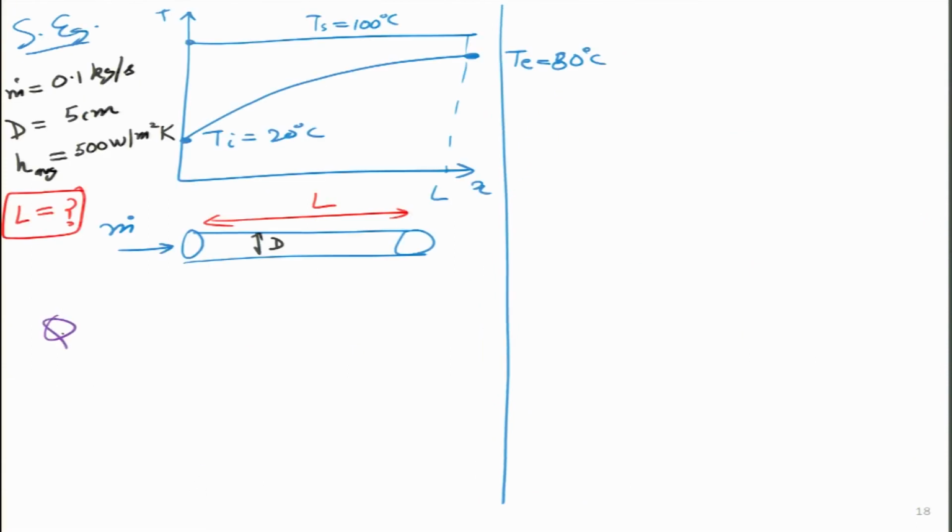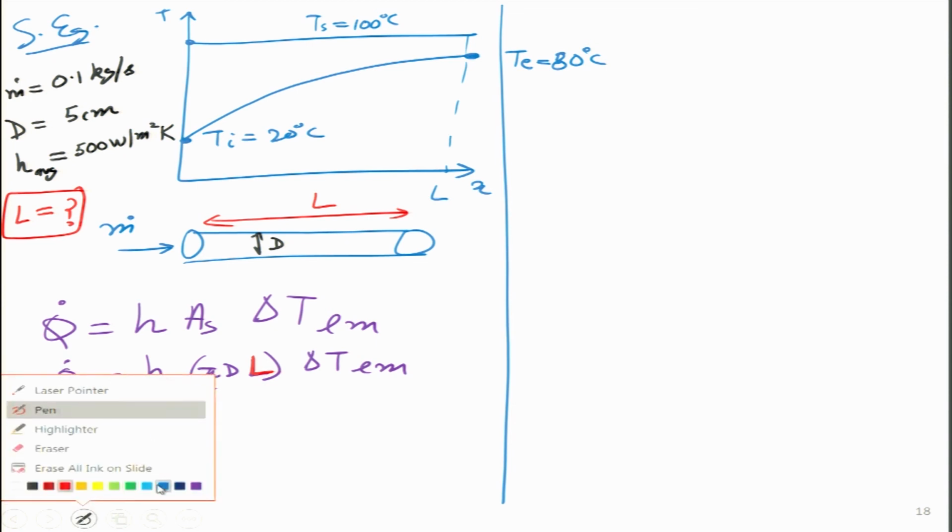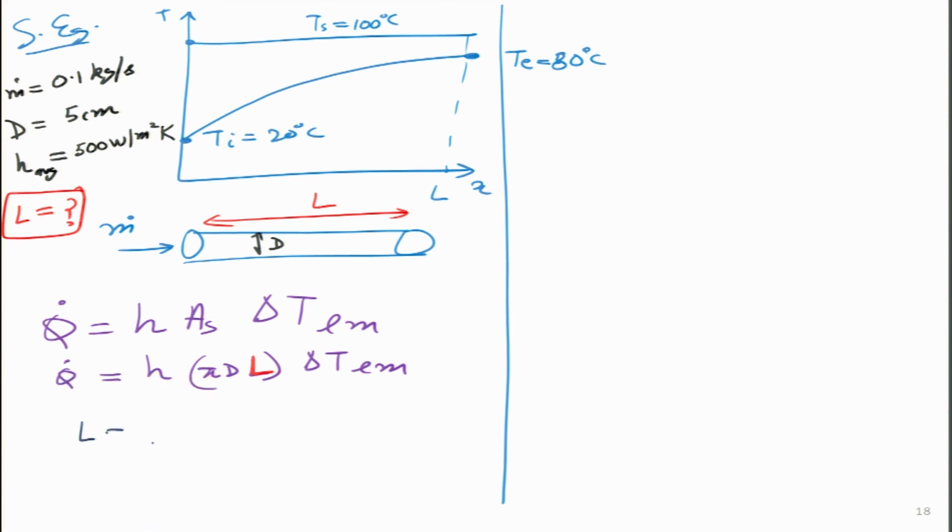How? So, we will just write Q dot over here is simply h A_s log mean temperature difference. So, where will area length come over here? So, A_s I can write in terms of perimeter, which is pi d into L, and this is delta T_lm. So, from here I can clearly get the value of L, because I want to find out the value of L. So, I can write it in this form, that L is simply Q dot divided by pi d h delta T log mean temperature difference.